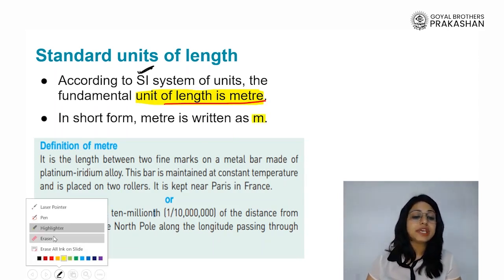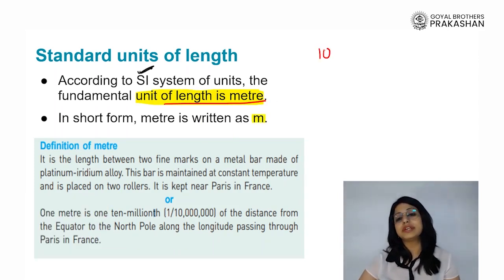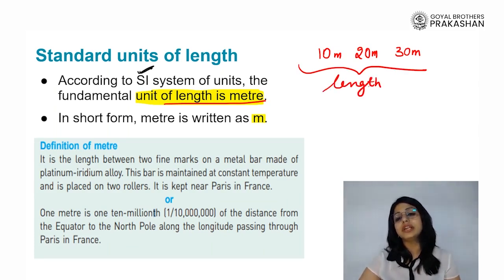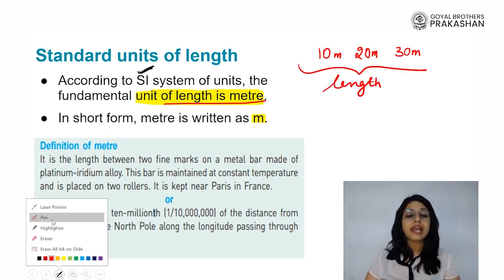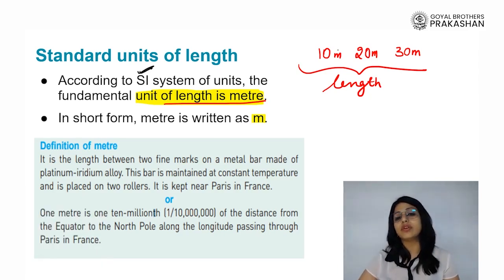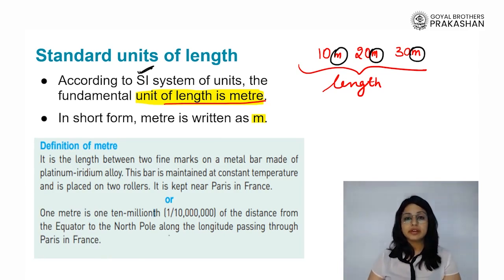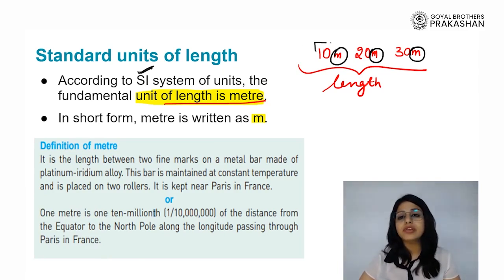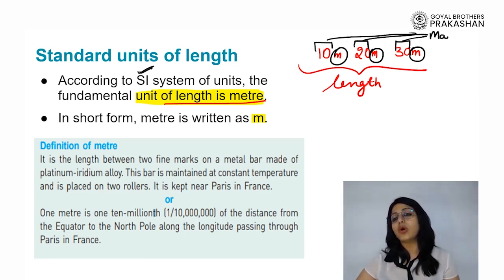Hence, you might have seen in most places it is written as, let's say, 10 meter, 20 meter, 30 meter. I can tell all of these are length because the unit in front of them is the standard unit of length, which is nothing but meter, right? The other part, the numeral part, is what, students? It is called the magnitude of the length, right?